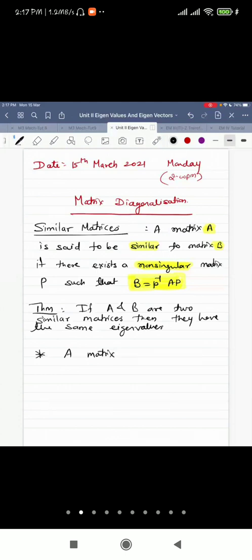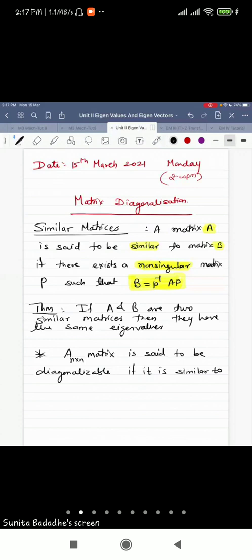An n by n matrix A is said to be diagonalizable if it is similar to a diagonal matrix.